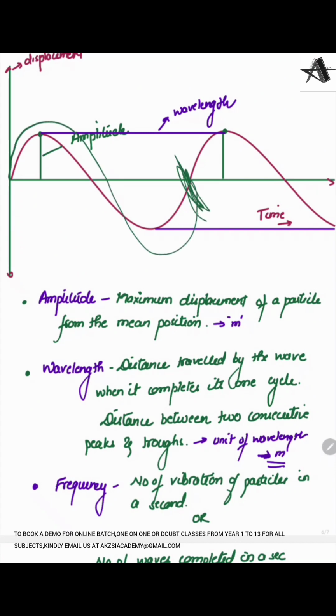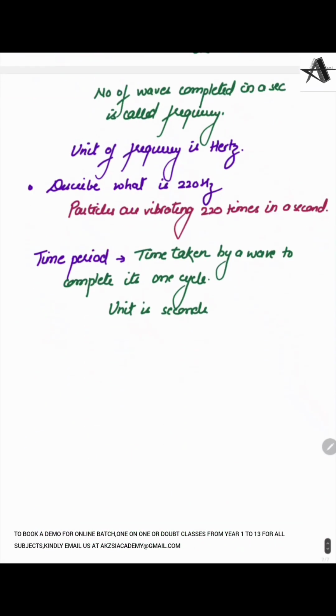This is the one complete cycle. That will give you the time period. And definitely if it's a time, the unit is seconds. There is a relationship between the time period and the frequency, which is time period equals 1 over frequency, which is one of the most important formulas you will find questions on in GCSE final papers.